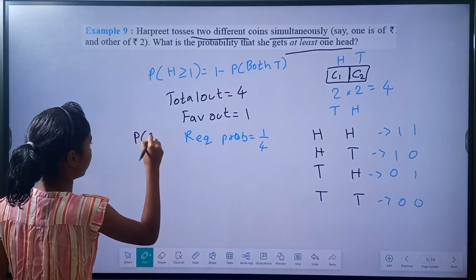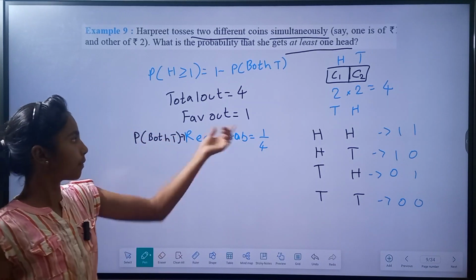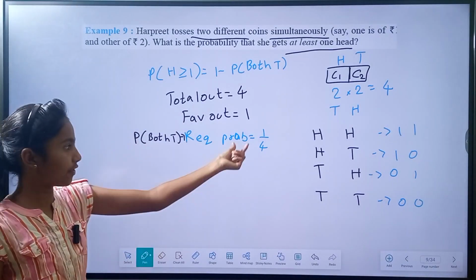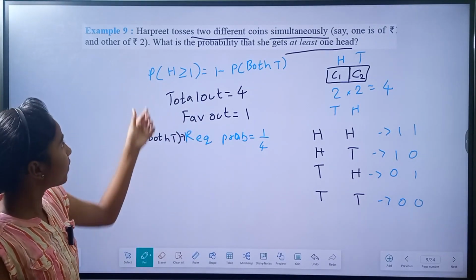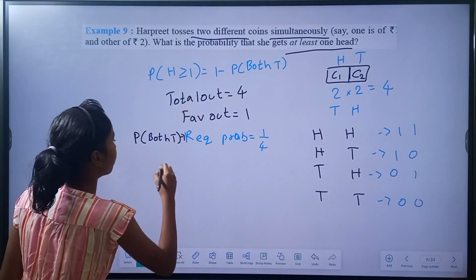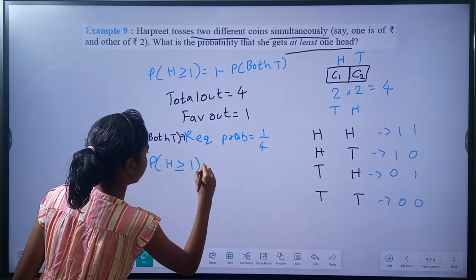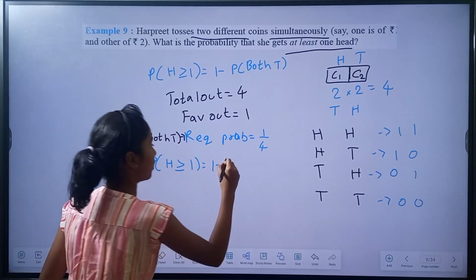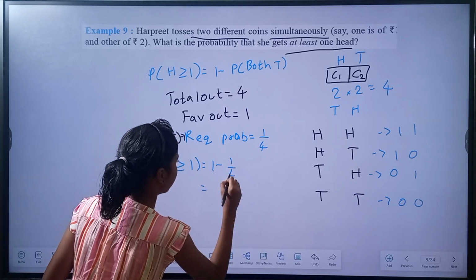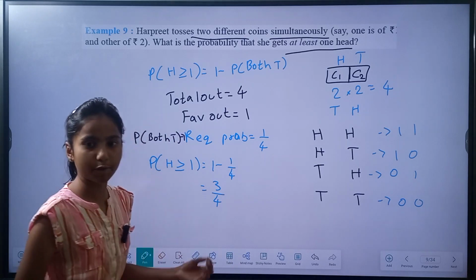P of both tails, the required probability of getting both tails, is 1 by 4. Now we want P of heads at least 1. We can write P of heads greater than or equal to 1 equal to 1 minus 1 by 4, which is 3 by 4. 3 by 4 is the required probability.